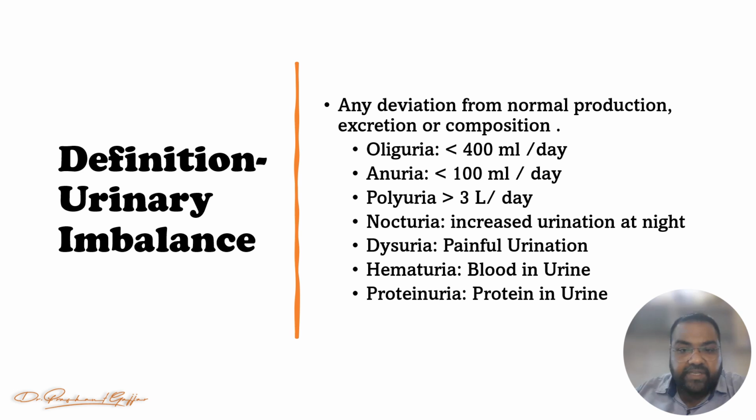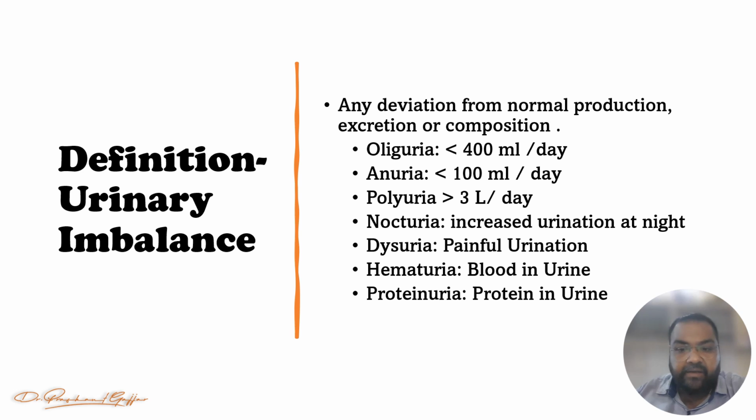So which are the different terms of the deviation? First, oliguria, means a decrease in the urine output. Normal urine output is 1500 ml per day, right? So if it is less than 400 ml per day, it is considered oliguria.